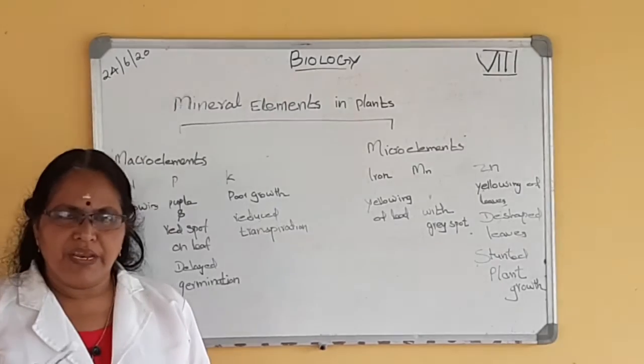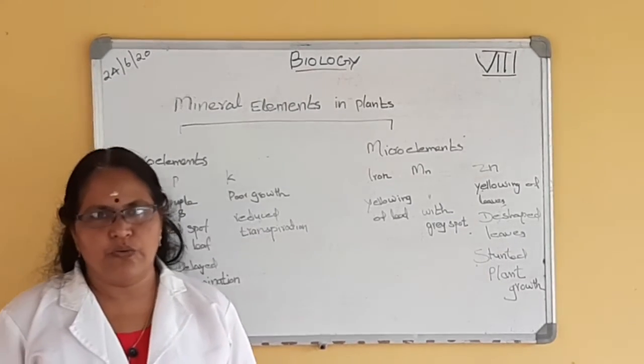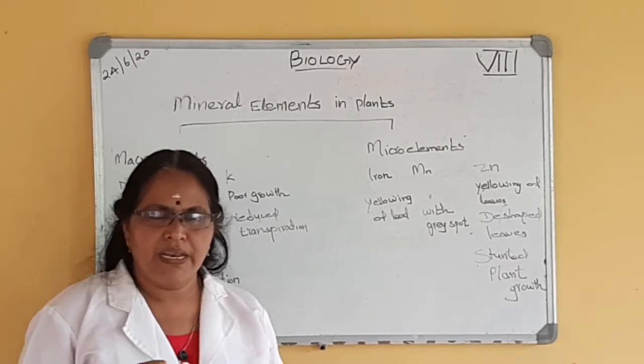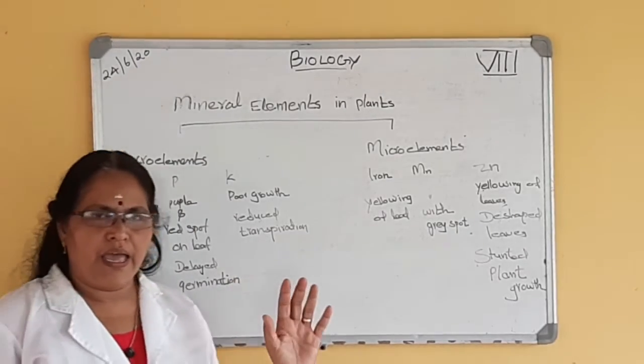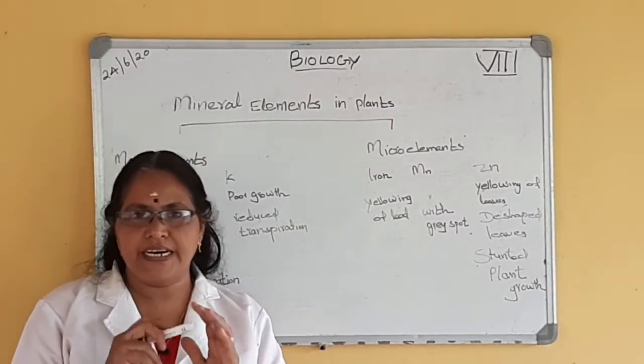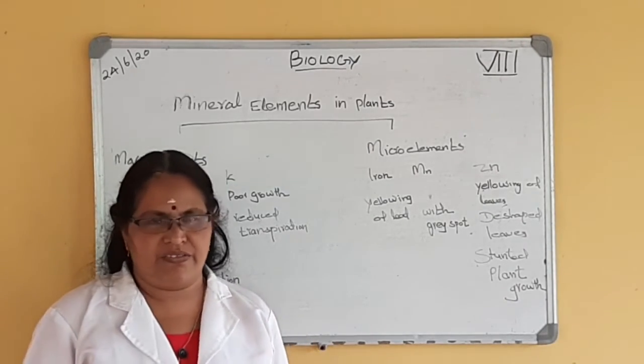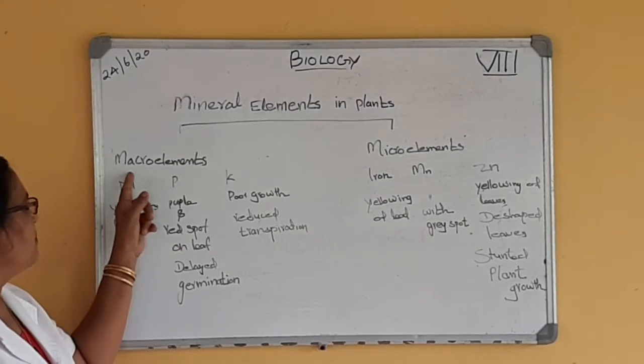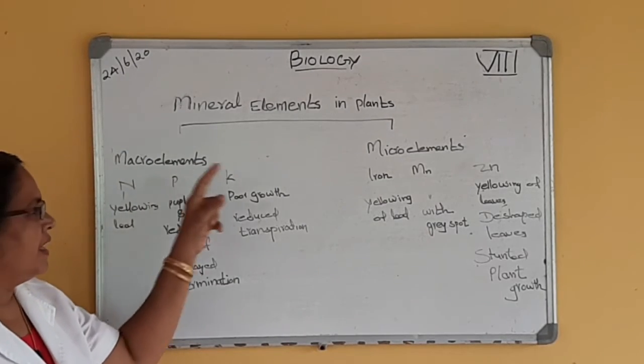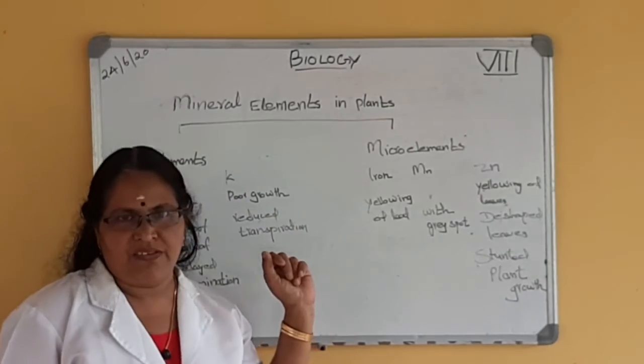Many mineral elements are absorbed by the roots. According to the amount of elements needed in plants, they are divided into two categories. First one is the macro elements and second is the micro elements.